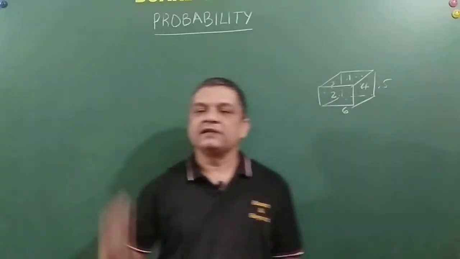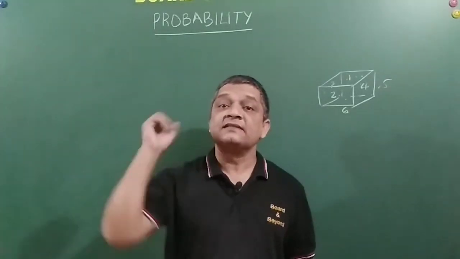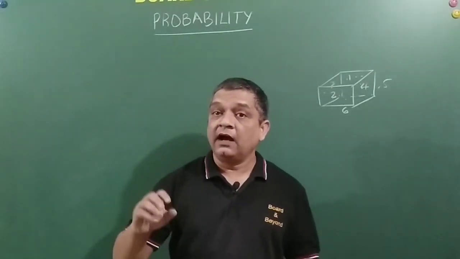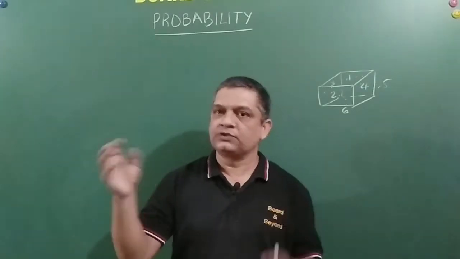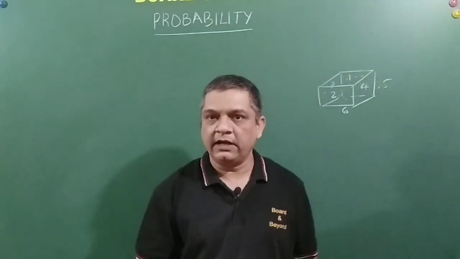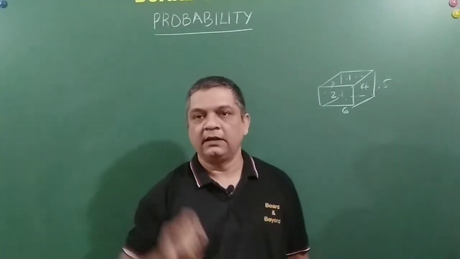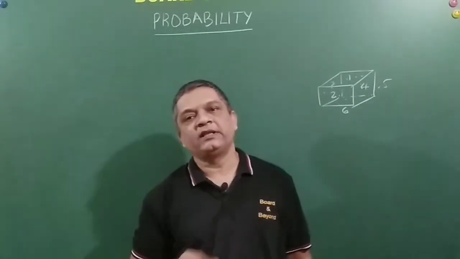So what happens is that whenever we are making a dice, we make it in such a way that when I roll it, all the faces have equal chances to appear on the top, right? So that is called a random event, a fairly conducted event, right? Next is equally likely events. What do we mean by that?